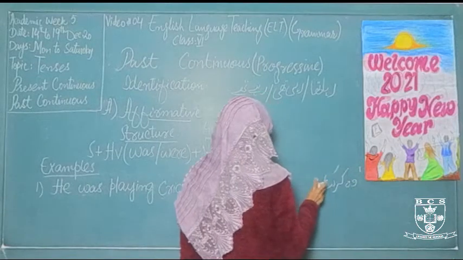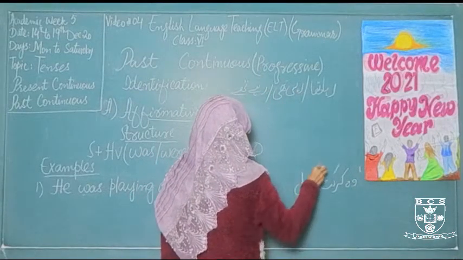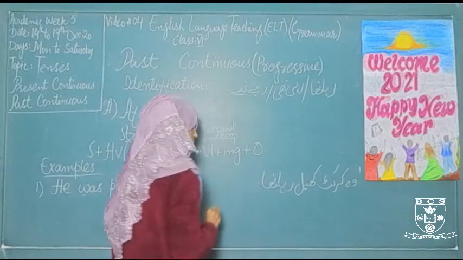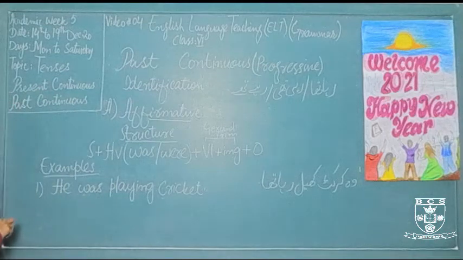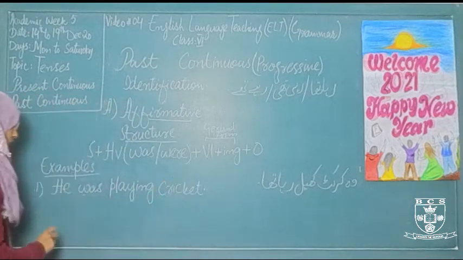I have changed the football to the cricket. He was playing cricket. वो क्रिकेट खेल रहा था.